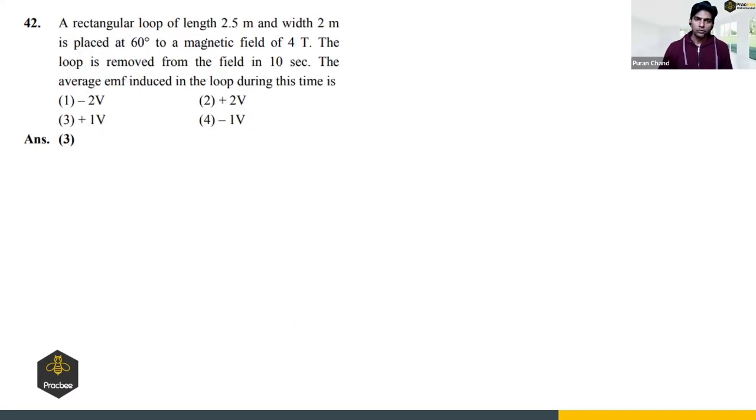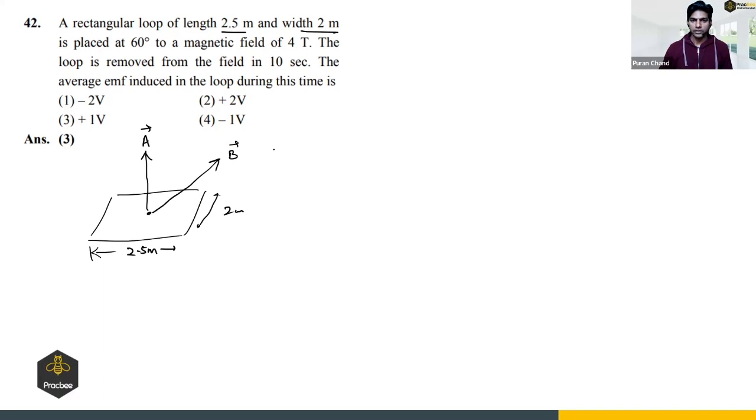Next, a rectangular loop of length 2.5 meter and width 2 meter is placed at 60 degree to the magnetic field. So we have given a rectangular loop, and its length is given as 2.5 meter and the width is given as 2 meter. And let us say this is the area vector, and it makes an angle of 60 degree. So magnetic field, which is 4 Tesla, this angle is given as 60 degree. The loop is removed from the field in 10 seconds. The average EMF induced in the loop during this time.